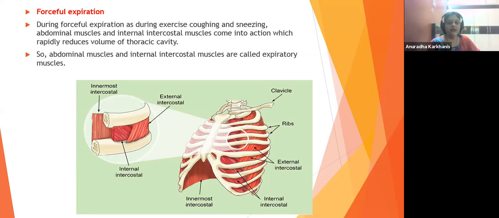Right. Okay. Now this is the diagram of your internal intercostal muscles. The internal intercostal muscles can be very clearly seen. Innermost intercostal, internal intercostal, and external intercostal, as you can see over here. See, external one. This is the innermost and the internal. So this is how the innermost intercostal muscles are going to be pulled to make the cavity or the volume smaller. Fine.